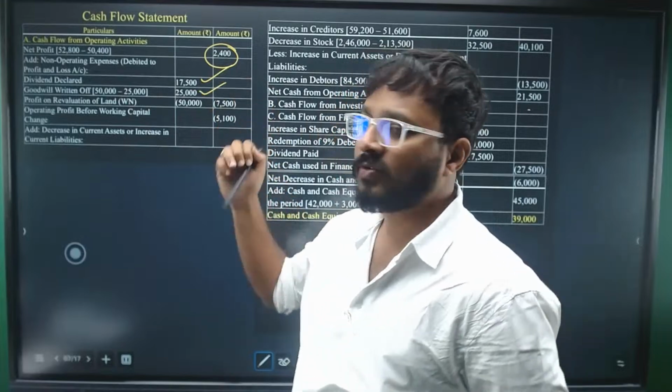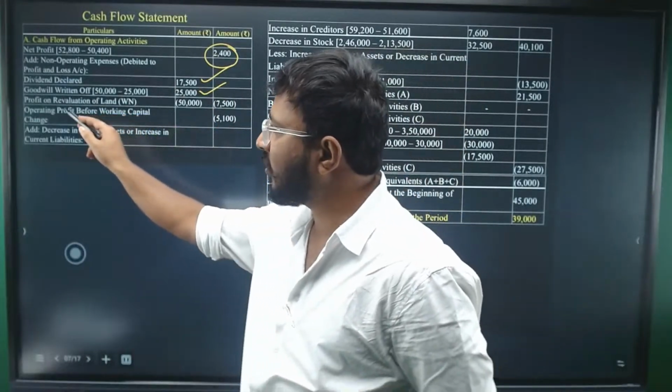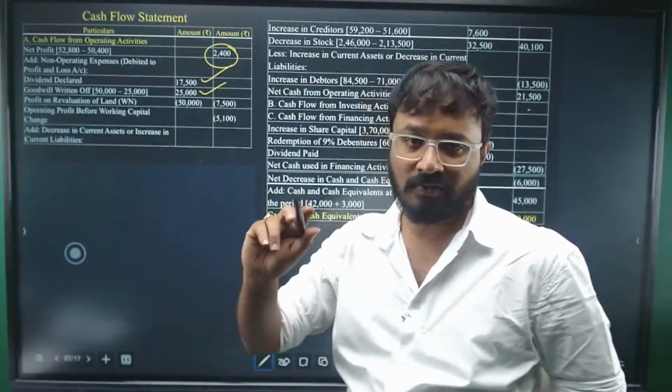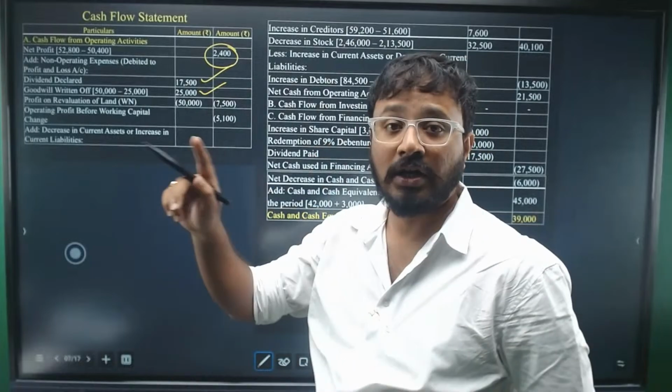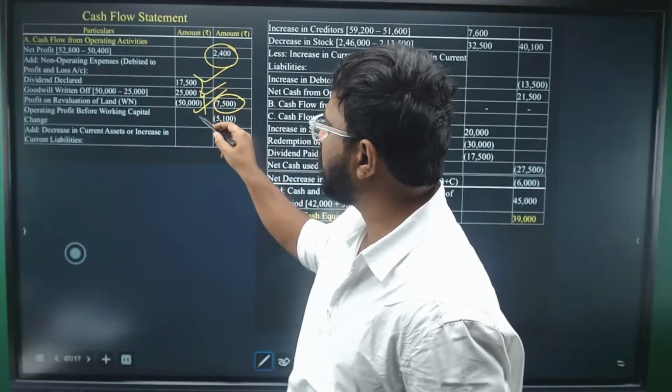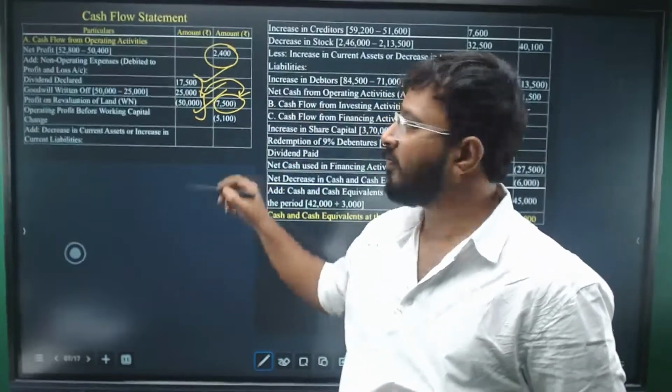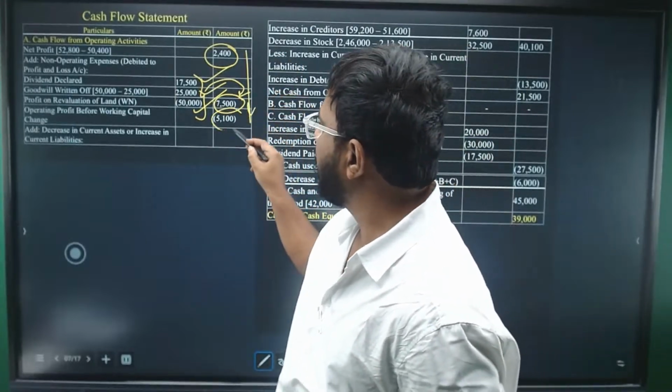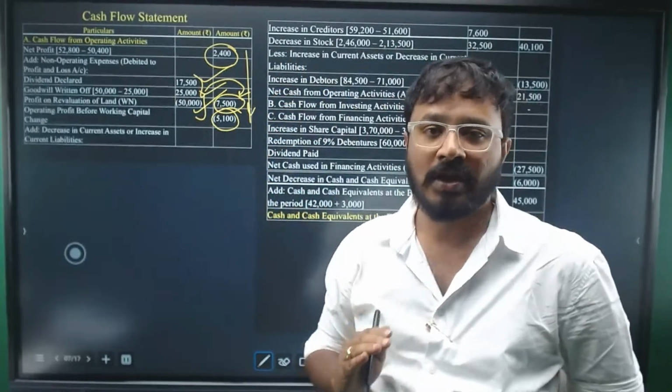Goodwill written off, the difference was 25,000, we'll add it. Profit on revaluation of land, that 50,000 whatever was increased was credited to profit and loss, so we will minus that. We'll get the total as 7,500, and you will get operating loss before working capital changes.